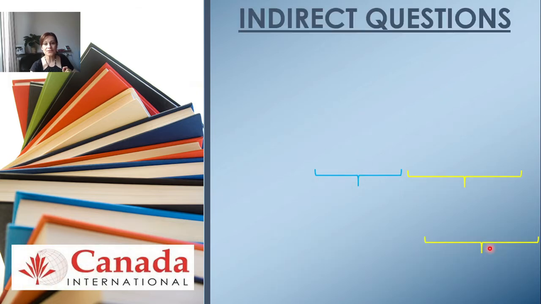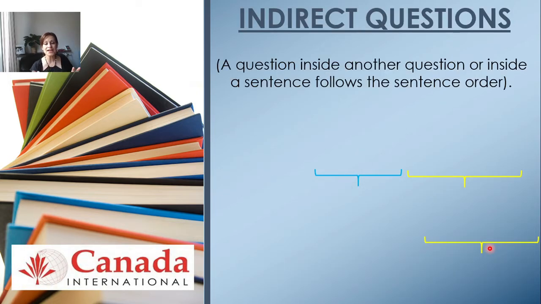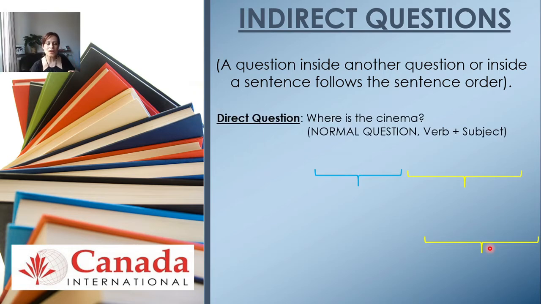Hello there, my name is Yvonne, and today we're going to see indirect questions and reported questions. So the first thing that we have to see is that a question inside another question or inside a sentence follows the sentence order. So that would be like an indirect question. So let's remember how a direct question or a normal question looks like, right? Where is the cinema? That is a very simple, common question, right? So where we have the verb plus subject.